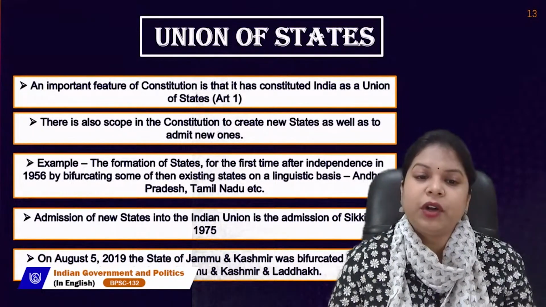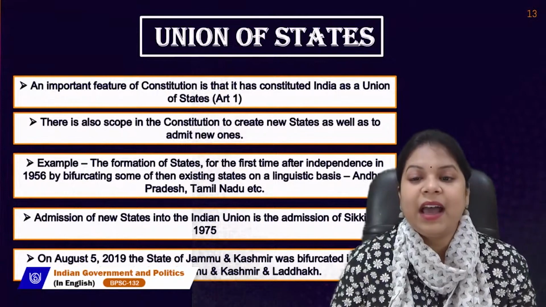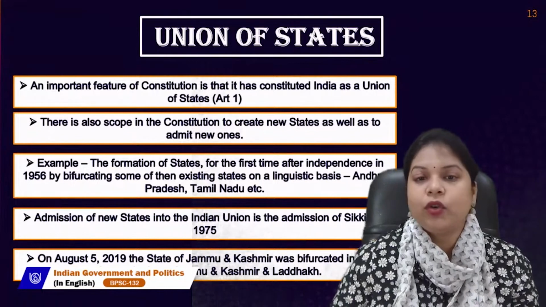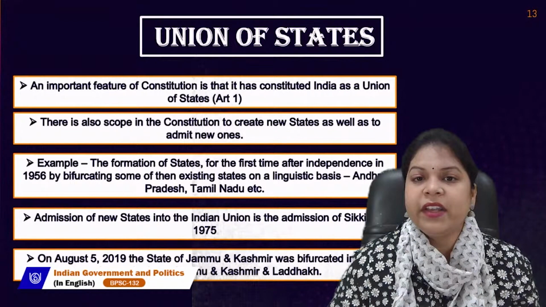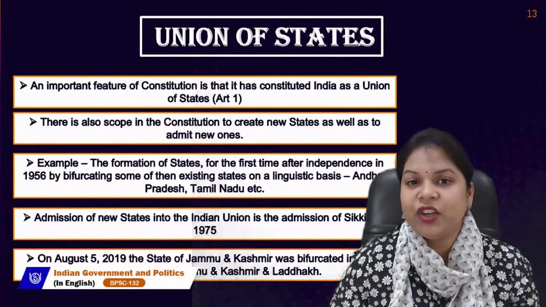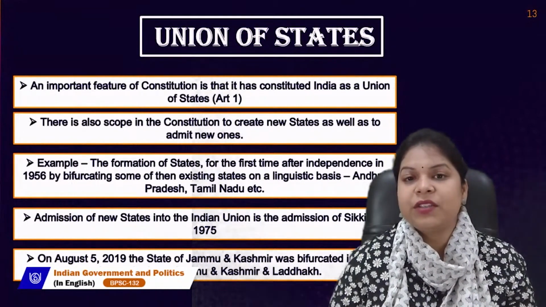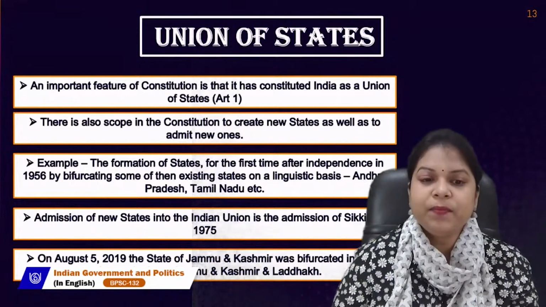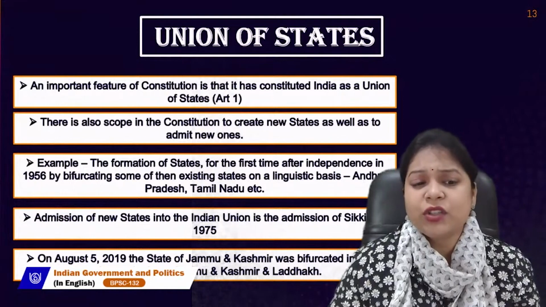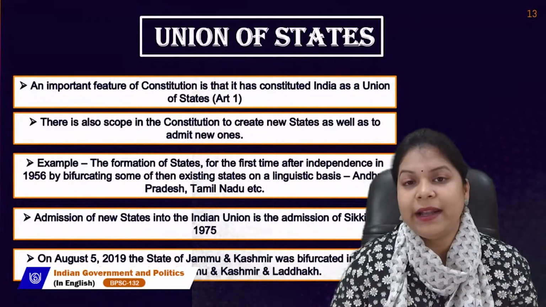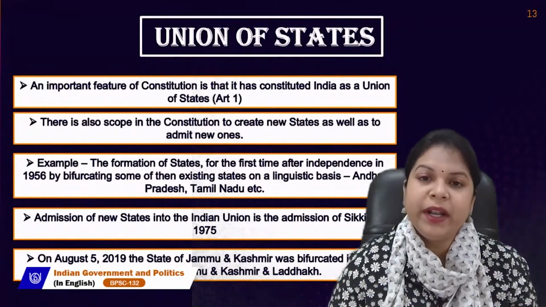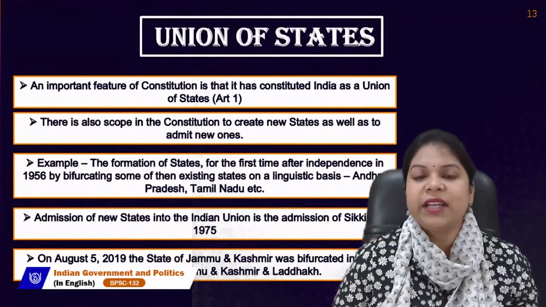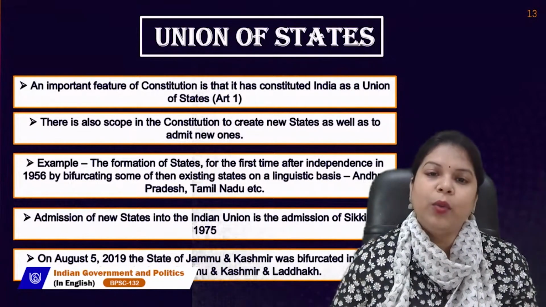Next essential feature comes the union of states. An important feature of the constitution is that it has constituted India as a union of states. So we should always remember that the word federalism is not mentioned in our constitution. What is written in our constitution? That India is a union of states. There is also a scope in the constitution to create new states as well as to admit new ones. So there were permissions given by the constitution that new states can be created and new ones could be admitted.